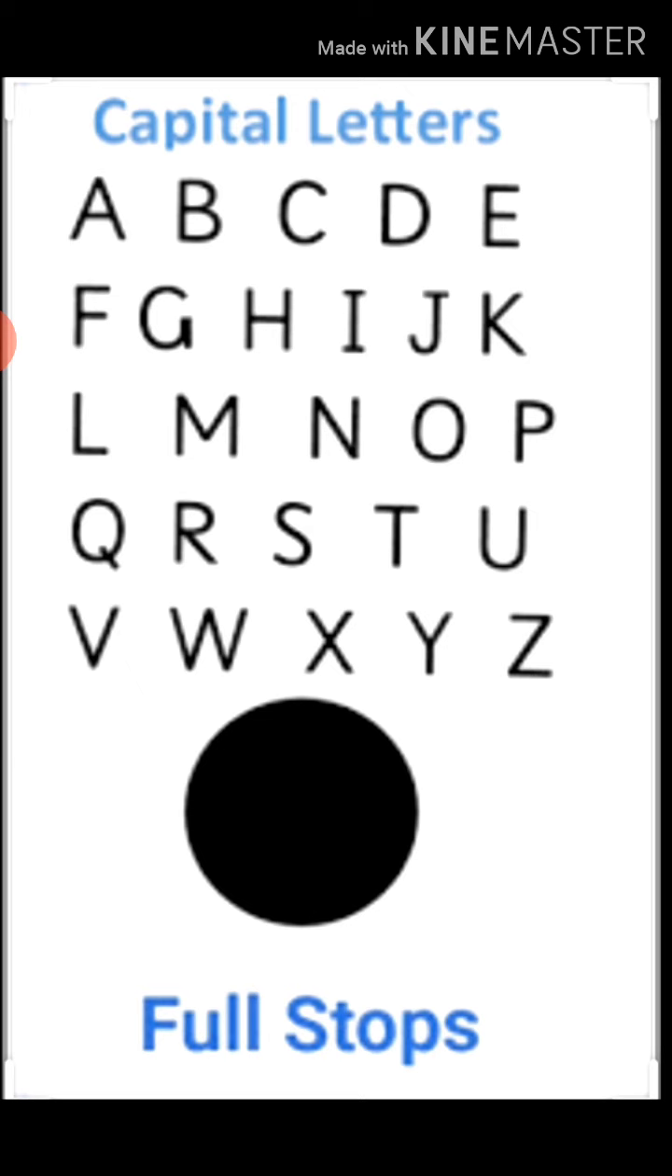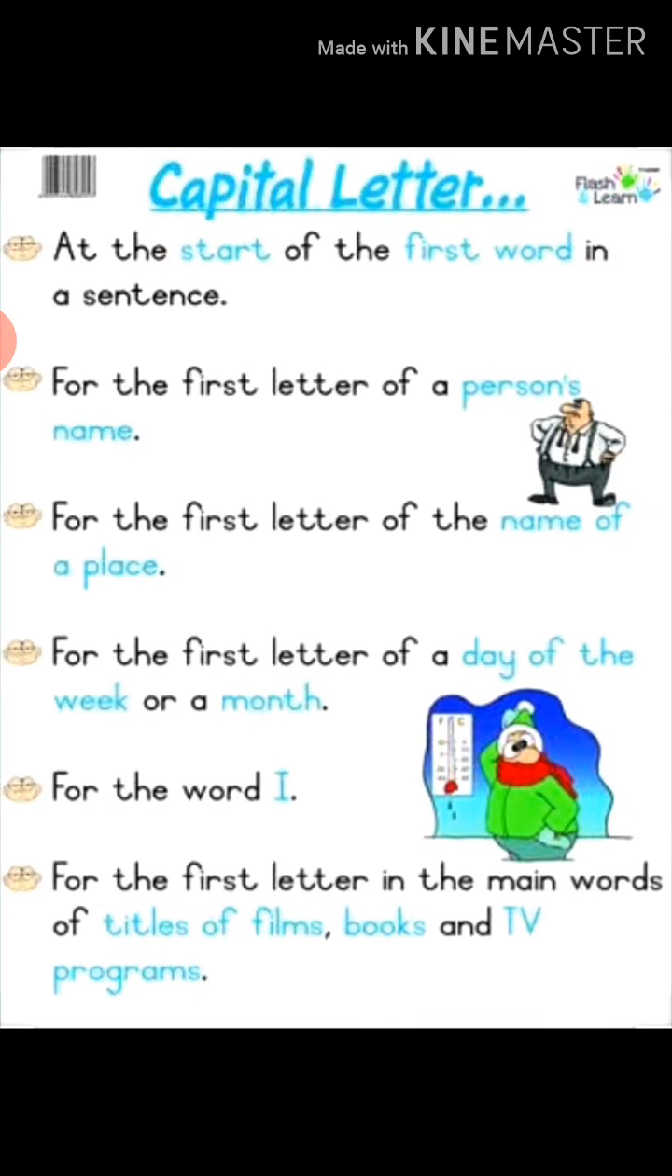Now see, these are capital letters and this is a full stop sign. Keep this in mind. Whenever you begin a sentence, begin with these capital letters. And whenever you put a full stop, see this, don't put such a big dot. This is just to make you understand. Now see, capital letters at the start of the first word in a sentence. So a sentence begins with a capital letter.